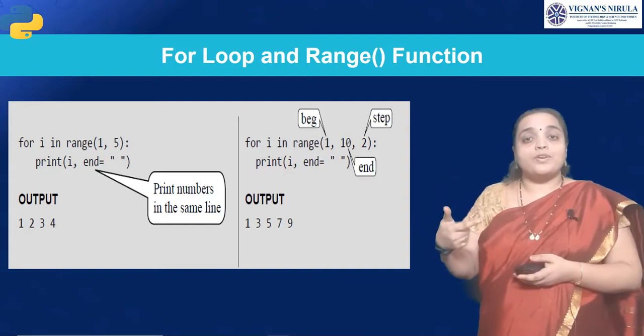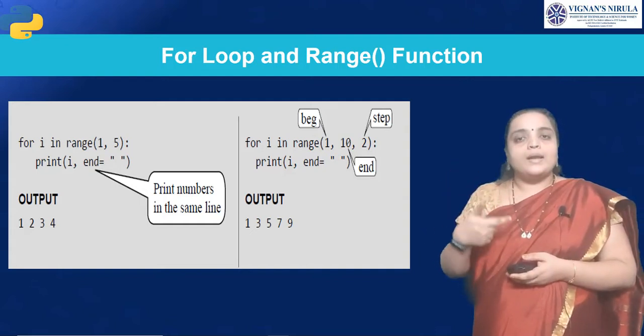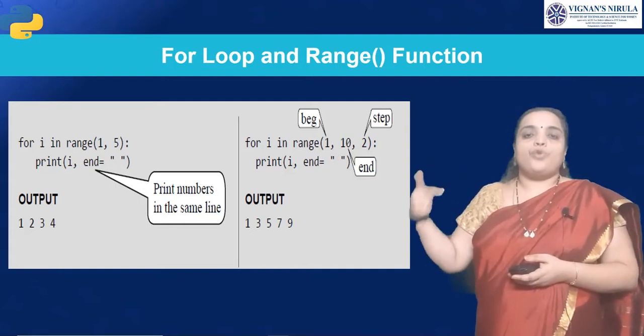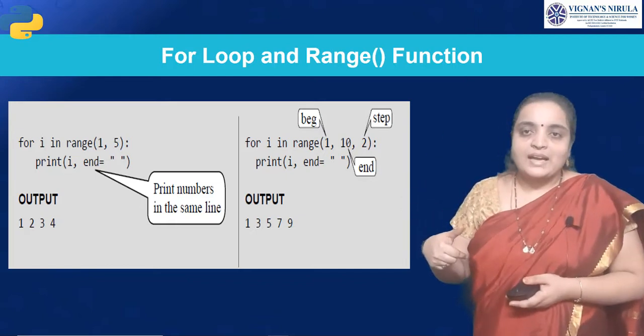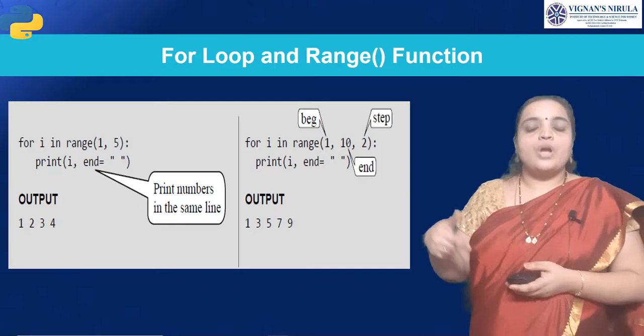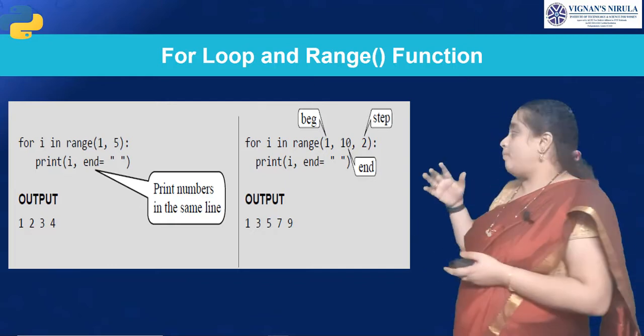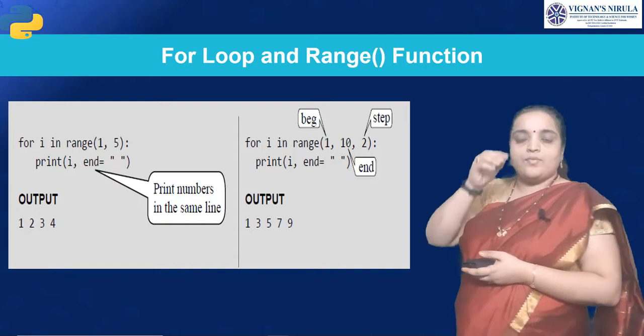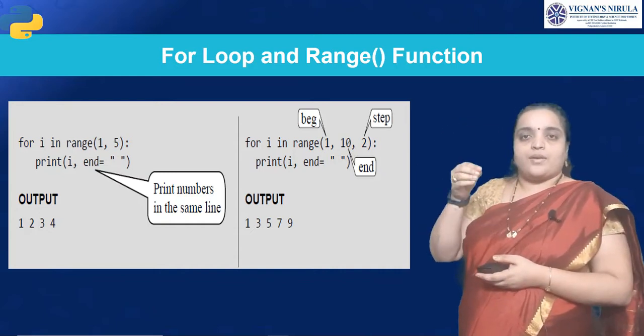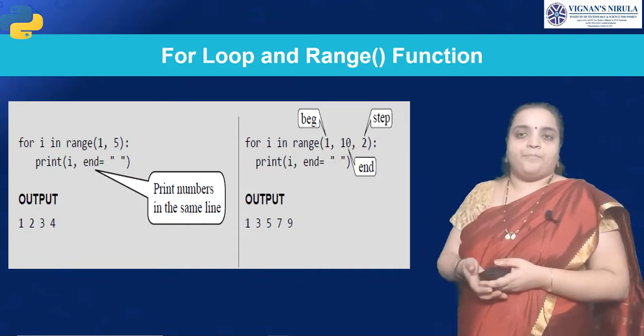So how many outputs will we print? We will have 1, 2, 3, 4. When we get 5, it will come out of the loop. Is that clear, students? If you want to print the numbers in the same line, we will specify the end here, and we are giving a space there. So it is printed in the same line.